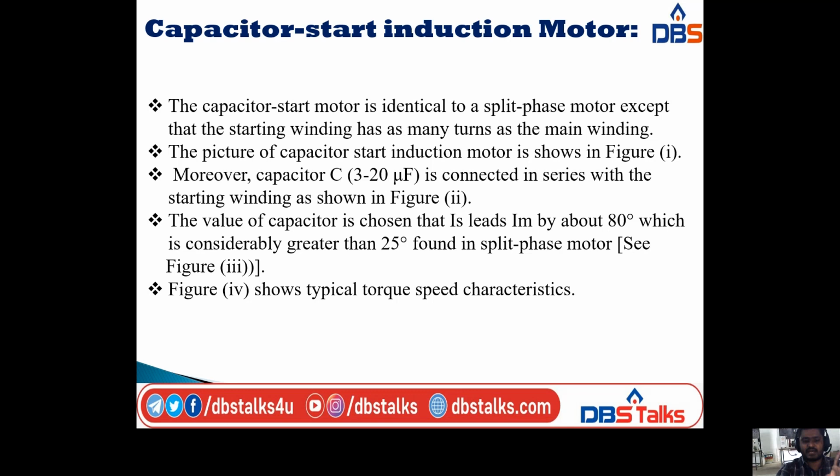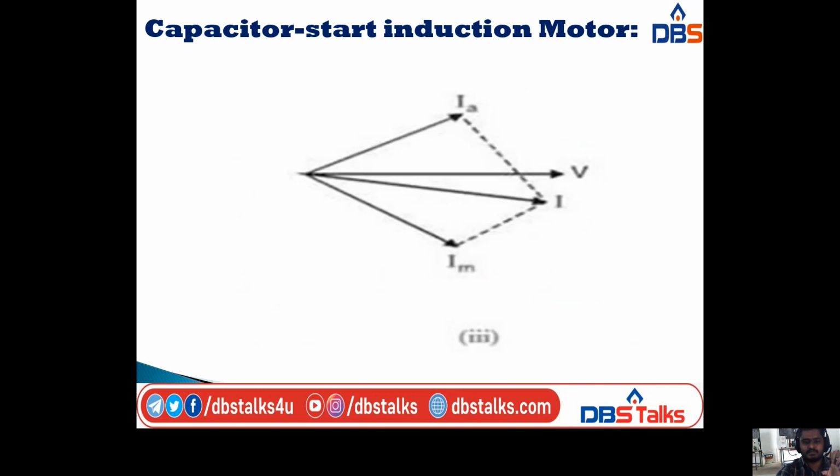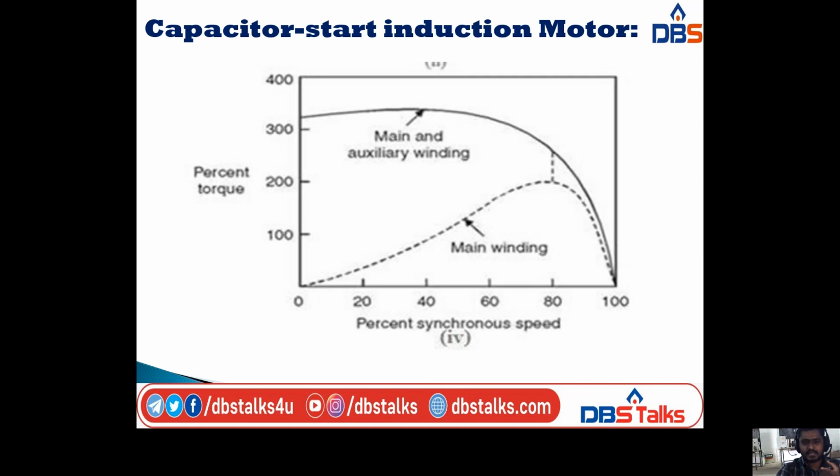The next diagram shows the typical torque speed characteristics of the capacitor start induction motor. The characteristic diagram is drawn between torque and speed. The torque is taken on the y-axis and the speed on the x-axis. Here I am taking the torque in percentages and the speed in RPM. The thick black line represents the main and auxiliary windings together, and the dotted curve gives the main winding curve.